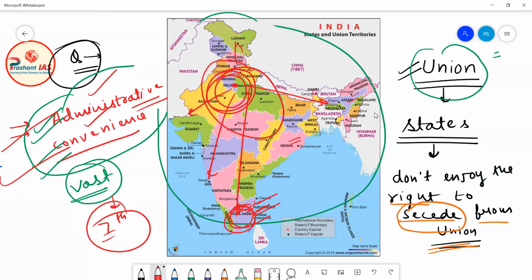And now I think that we have discussed this Union of States in a very detailed manner. So if a question is inspired from this topic in your mains exam, then all of you would be able to easily write the answer. Okay. So now let's move forward.